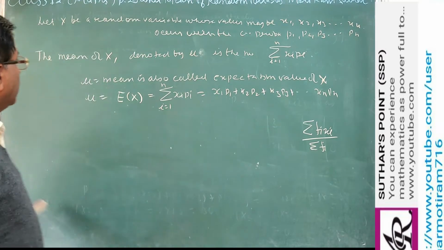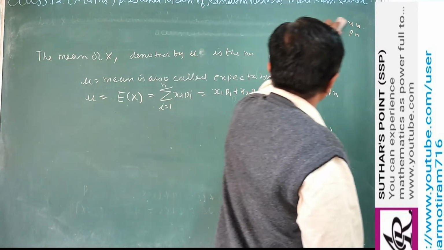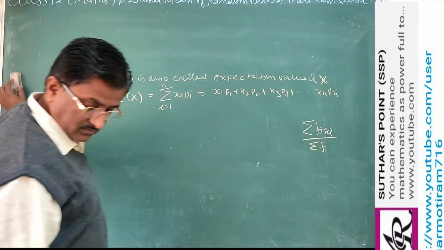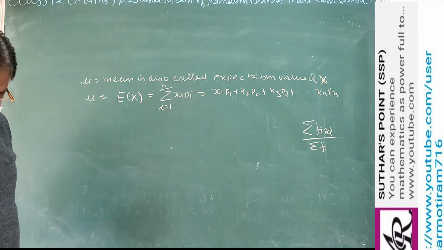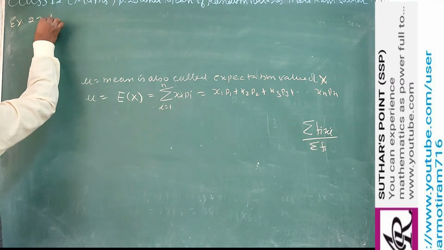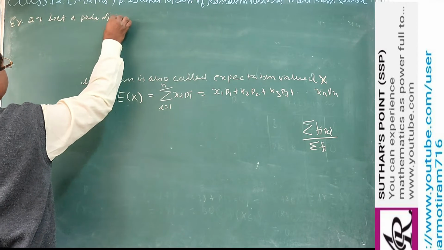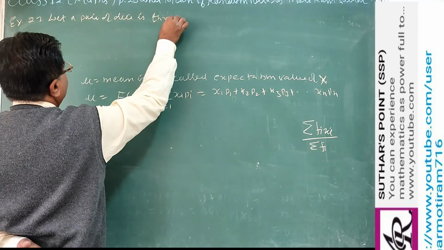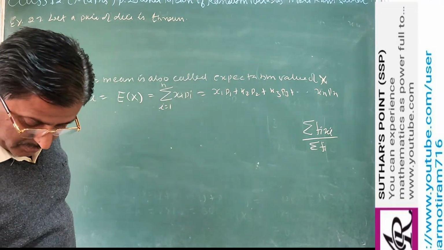Now we take one example with which you can find the mean. A very easy example, one we have solved last time. Example 27. Let a pair of dice be thrown and let the random variable X be